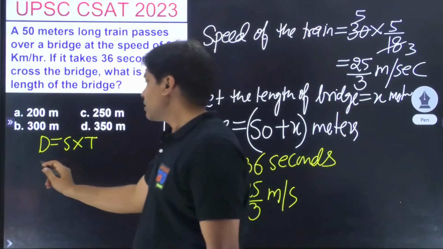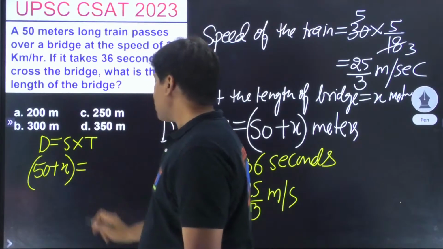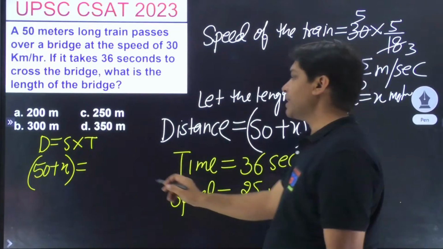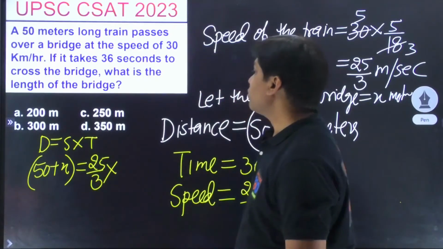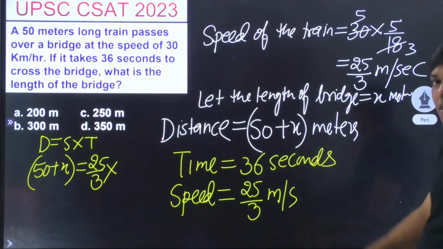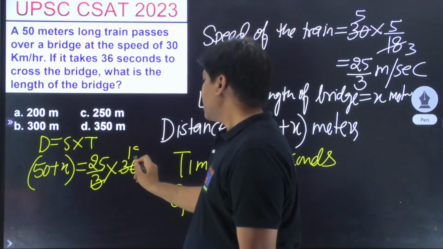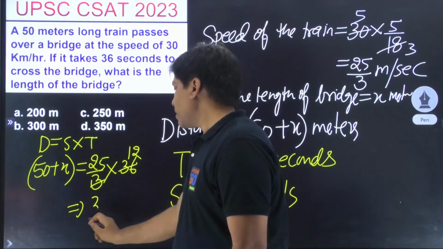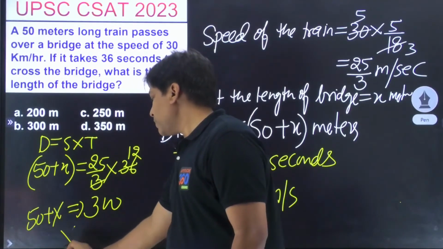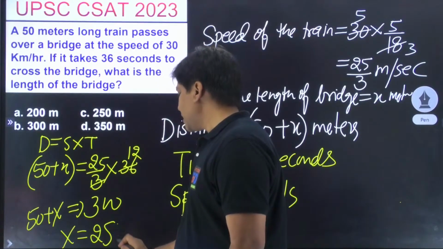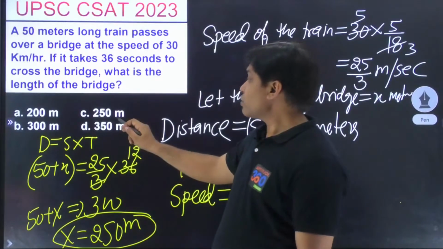So total, what is the speed? The speed is of the train, which is 25 by 3. And what is the time as per your problem? Time is 36 seconds. Problem simple हो गया. So 36, so this is 12 into this, 350 plus x. So what is the value of x, people? The value of x will come out as 250 meters. बनी ना बात हमारी. And what is this? 250 meters.